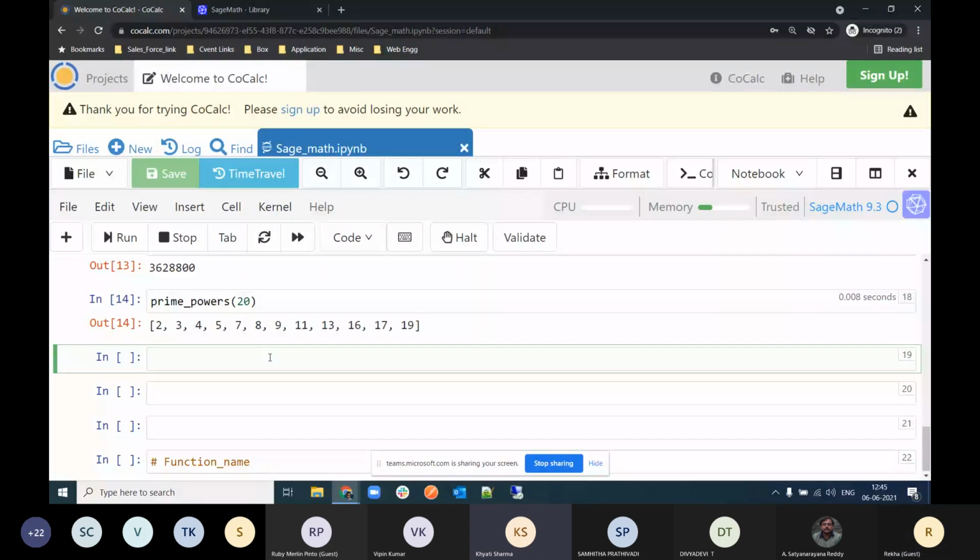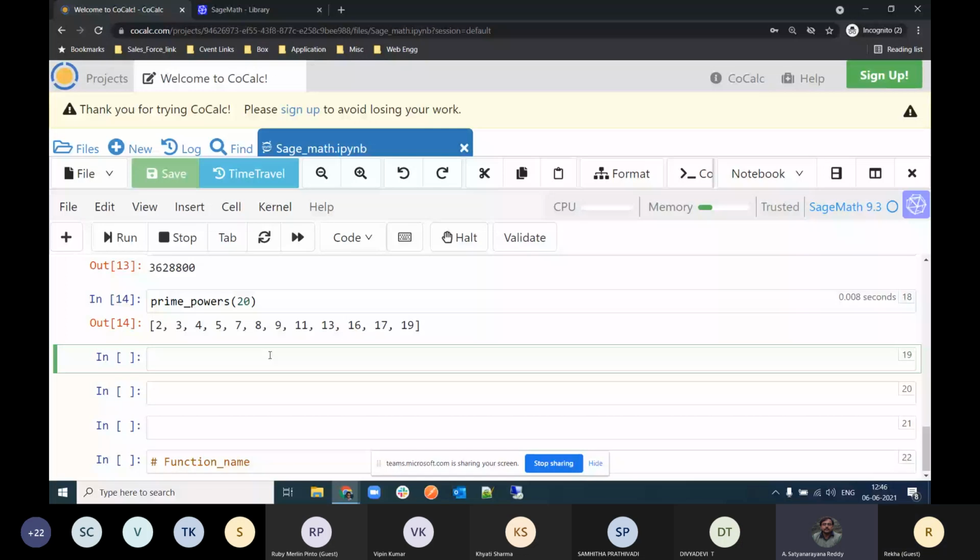So can someone tell us some function? Arijit, Anirban, Arup, and others, one of you can tell one function, and what we need to type. Actually, not just the function. If you want to know whether there is a function related to some concept which you are using in your mathematics, and whether it exists in SageMath or not, then we can actually type it and look for it. That's okay. First, let us do the prime ones.